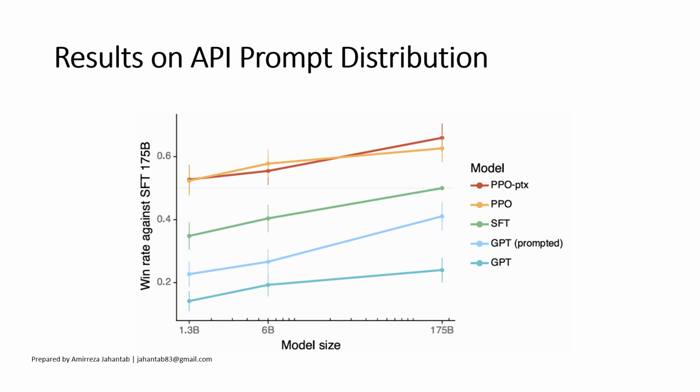Okay, these are the results we've just discussed. As you can see, the PPO and PPO-PTX models with 1.3 billion parameters outperform GPT-3 with 175 billion parameters. And they used an SFT model as the base model and compared other models against it.